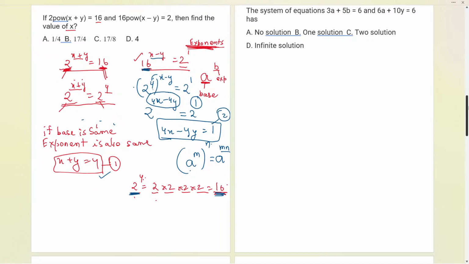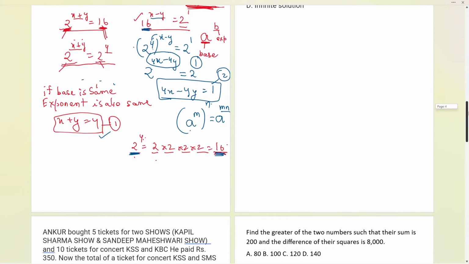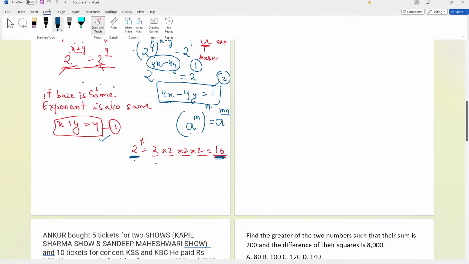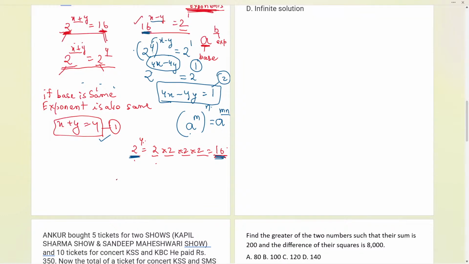So after forming these two equations, can I solve it? Just now we have seen how we can solve the equations. So let us solve it very quickly. So easily we can do this as well. So what I can do is 4x minus 4y equals 1. We have it over here. Now here the x is over here, and here we have y, and then on the right hand side 4. Acha. So we can multiply with 4 also. Let us multiply 4 in the complete equation. Okay. So like this we have it over here. It will be with the sign plus. And here also 4 times 4, 16.